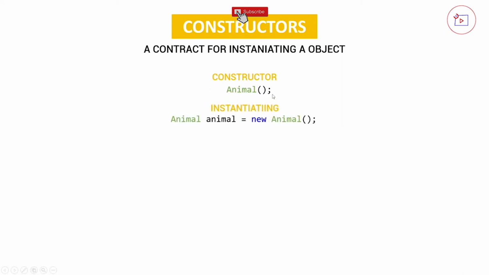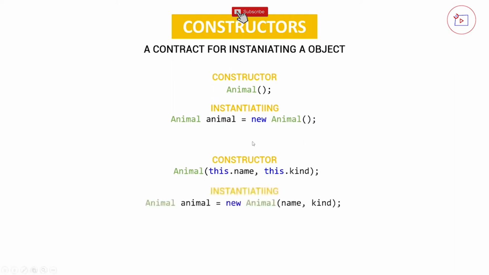We can change this constructor by saying that it needs certain inputs before we can create an instance from our class, like this. Now we say, if you want to construct our class, we need a name and we need a kind. And the way this looks is something specific for Dart, but I will show you that in a later video, what I mean by this. So now, when you want to create an animal object, you have to give in a name and a kind.